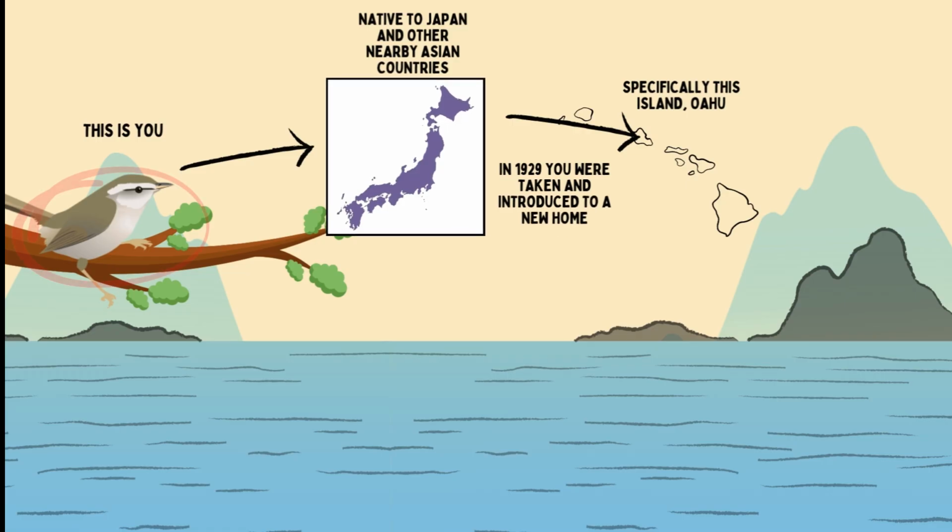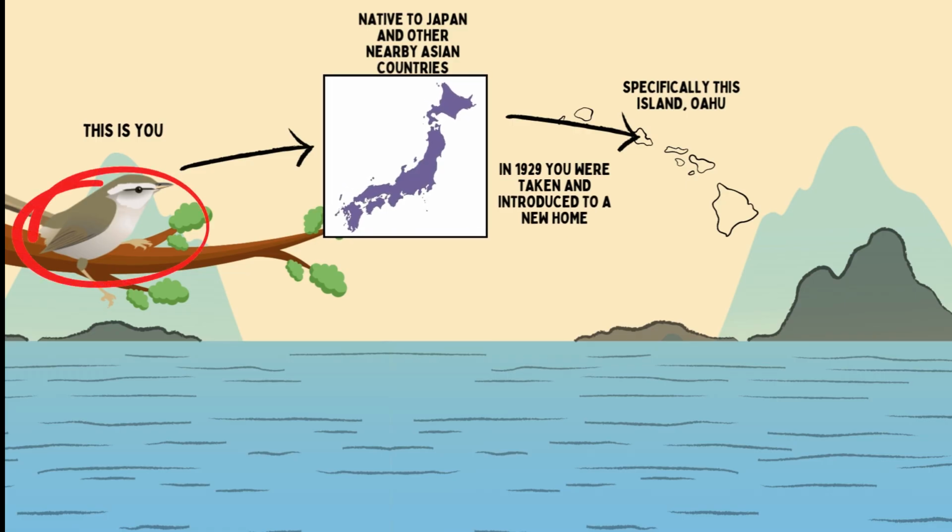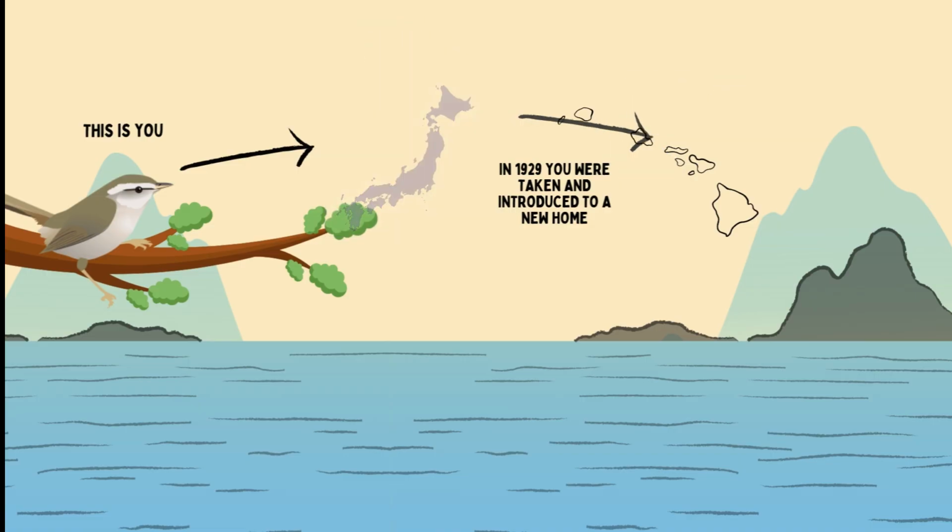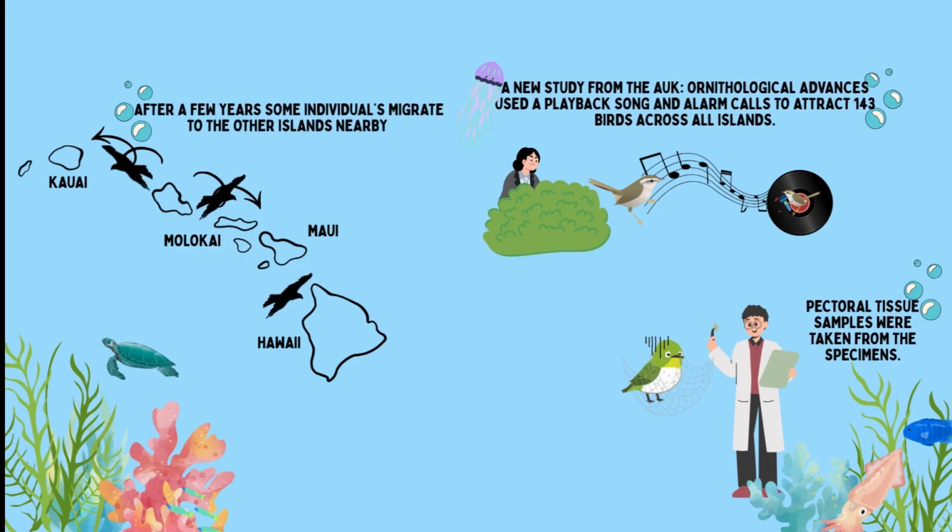So imagine this is you, the Japanese bush warbler, your full legal name being Satia Dephone. Your native hometown is Japan, but in 1929 you were taken to a new home, the island of Oahu. After a couple decades, some individuals migrate to the nearby islands of Kauai, Molokai, Maui, and Hawaii.